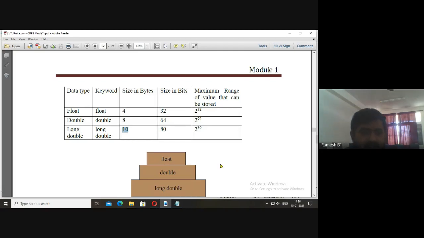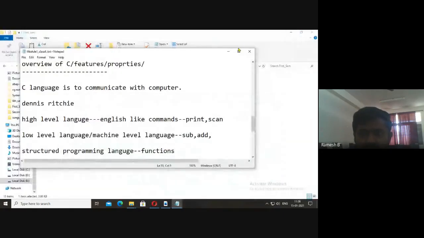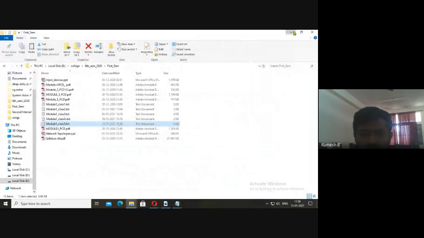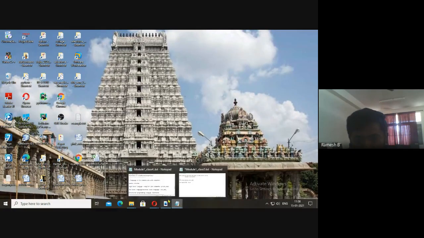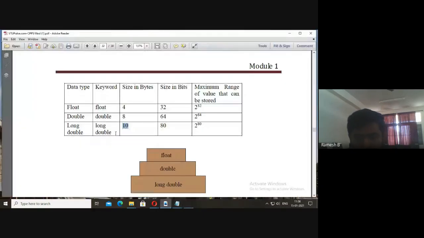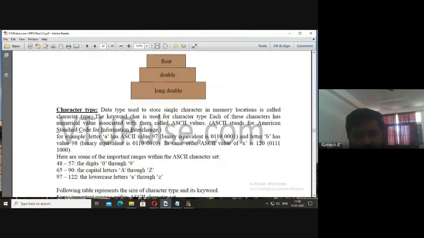Let me check this. I'll open the C editor. We'll do some experiment there. Let it open. Now, the next type of data type is character type.